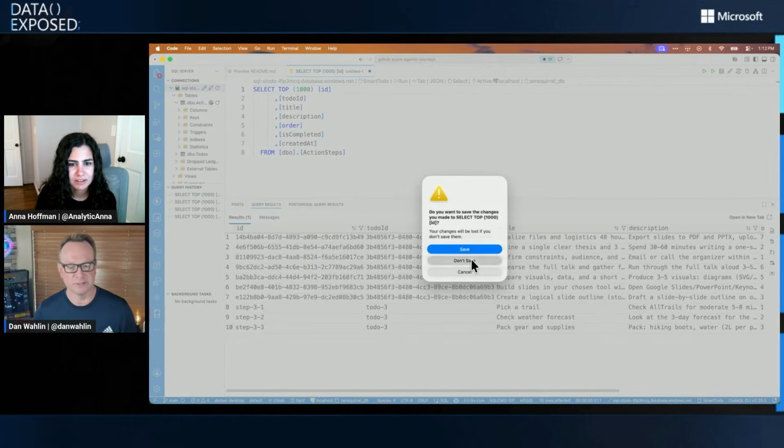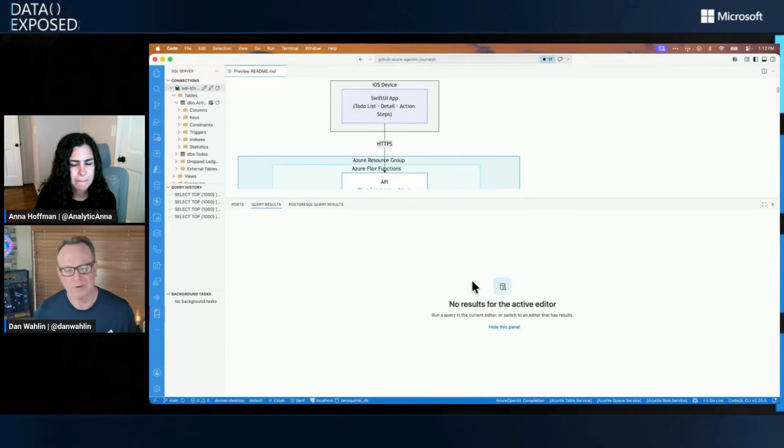We generated the to-do. And while it's a very basic app, there's still a lot to this from the standpoint of, hey, I want to get this all the way to Azure with Azure SQL and Foundry and functions, the whole shebang. So that's kind of the demo part of it. Okay, I mean, that looks great.